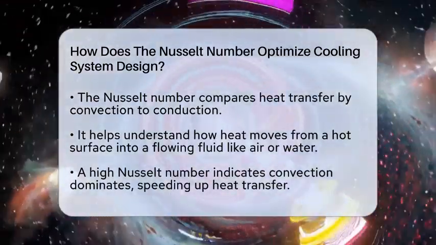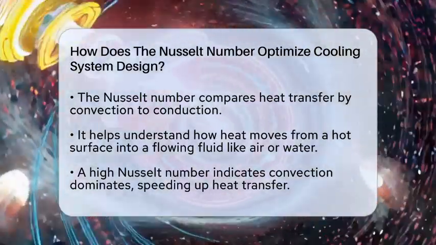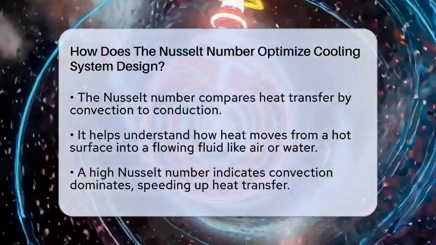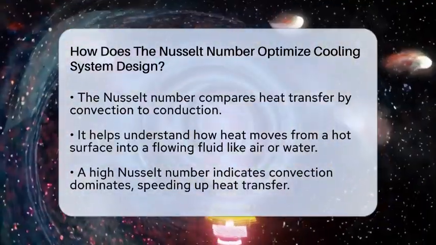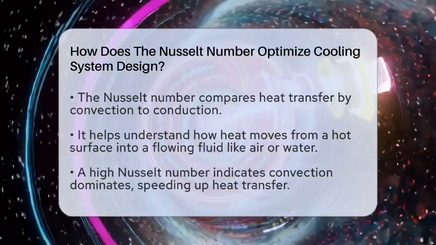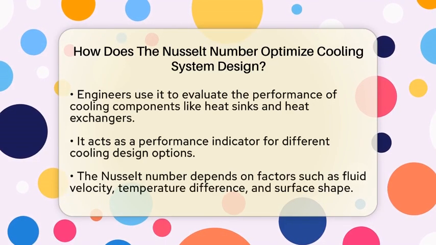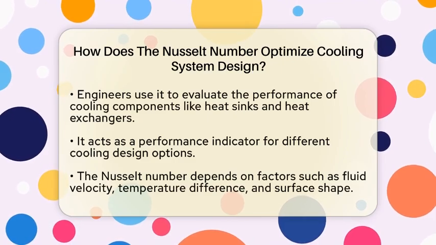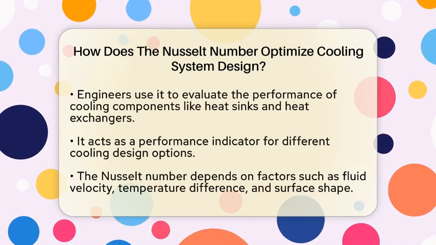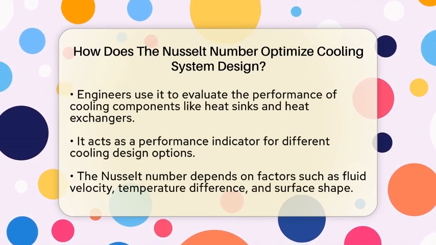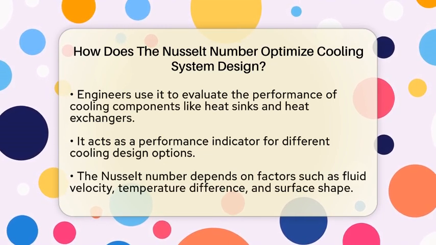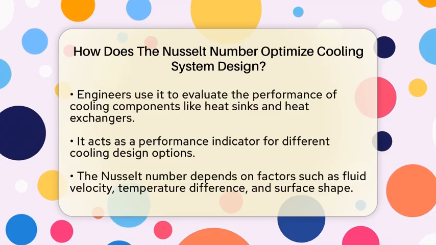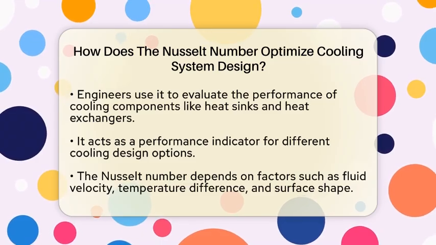When the Nusselt number is high, it means convection is doing most of the work, making heat transfer faster and more effective. In cooling system design, such as heat sinks, cold plates, or heat exchangers, knowing the Nusselt number helps engineers predict how well heat will be removed from components. It's like a performance score for how good a cooling method is under certain conditions. This helps in choosing the right surface shapes, flow rates, and materials to keep temperatures in check.